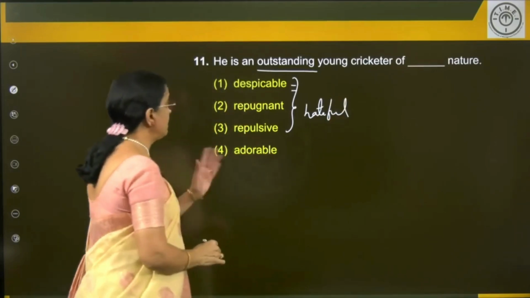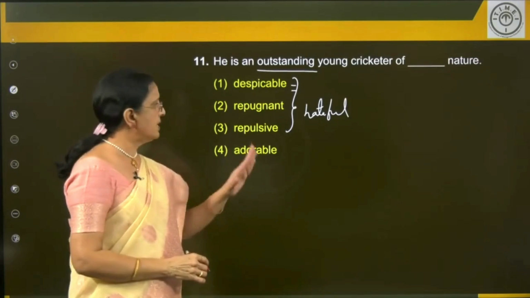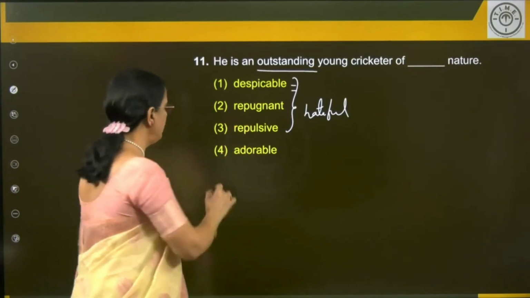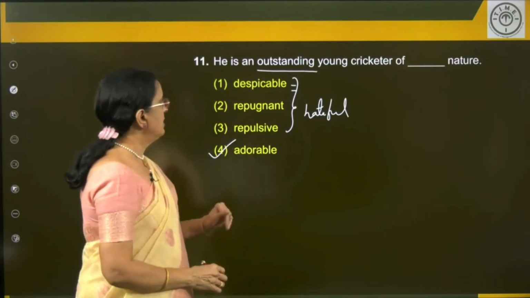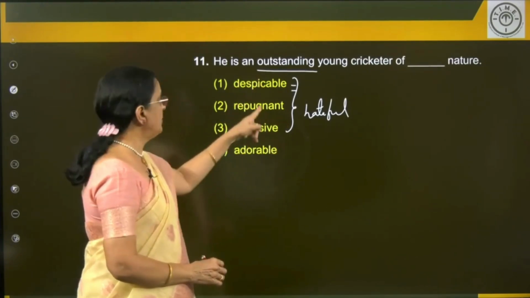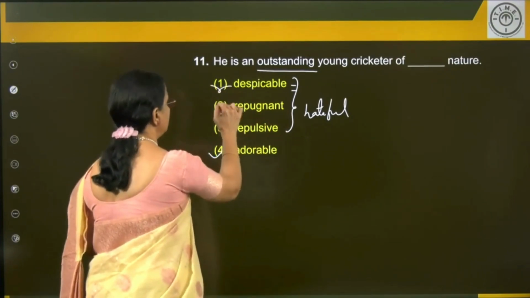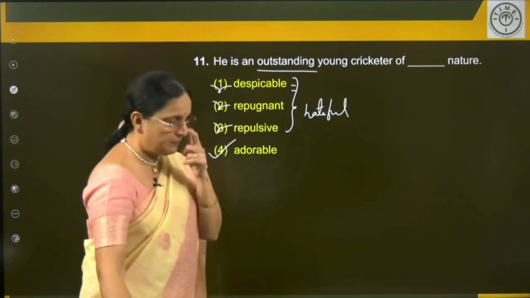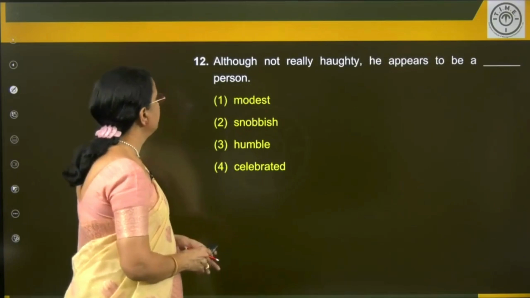Alright, despicable, repugnant, repulsive is hateful. You can't stand that personality. Adorable is admirable. Do you understand? Simple and straight. So, even if you don't know the meanings, you know that these words are negative. That's how you can eliminate the negative words. Am I clear? That's it. Adorable nature, admirable nature is correct.